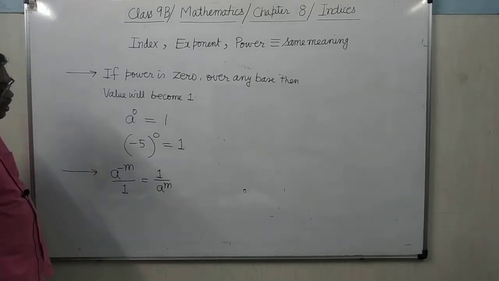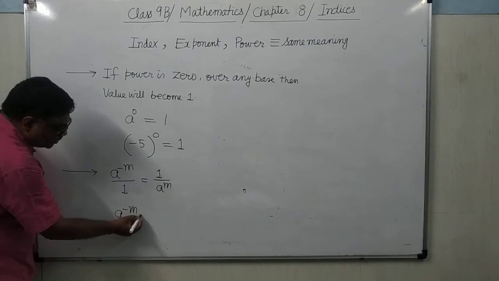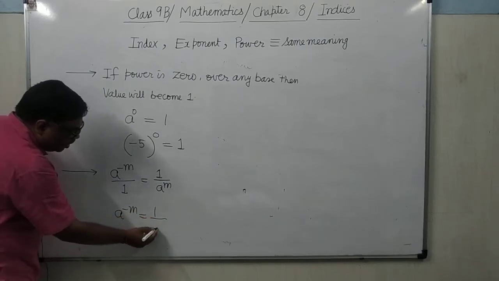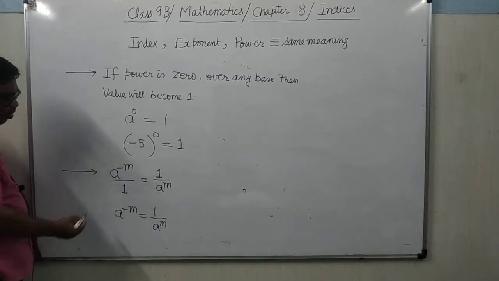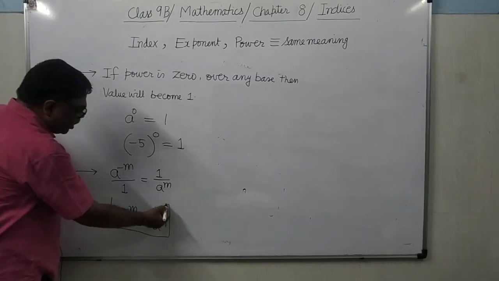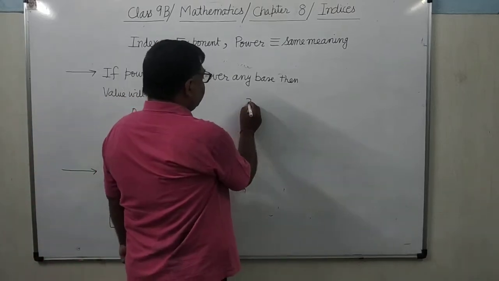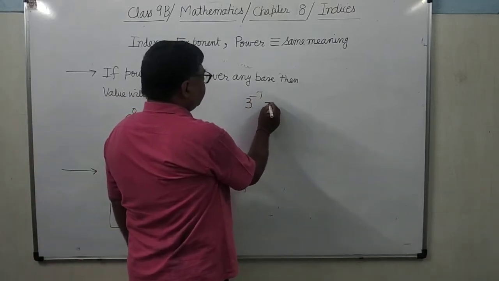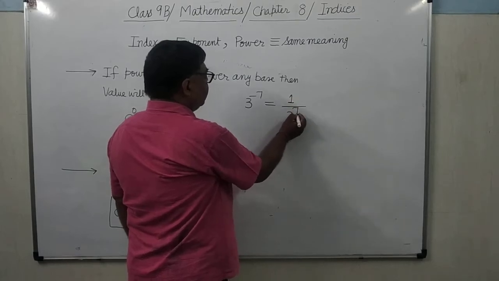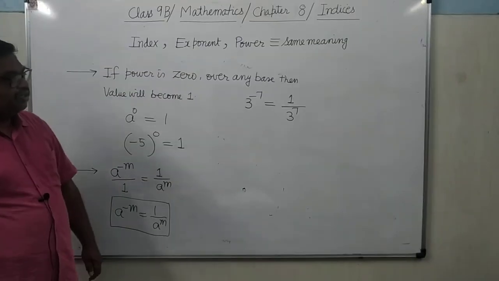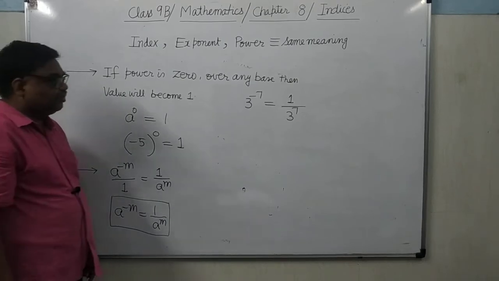It's clear? It is a very simple rule. A to the power minus m equals 1 upon a to the power m. I am explaining it. 3 to the power minus 7 equals 1 upon 3 to the power 7.